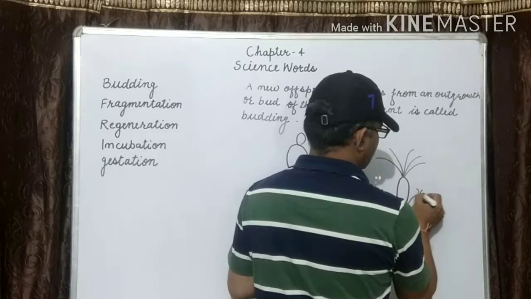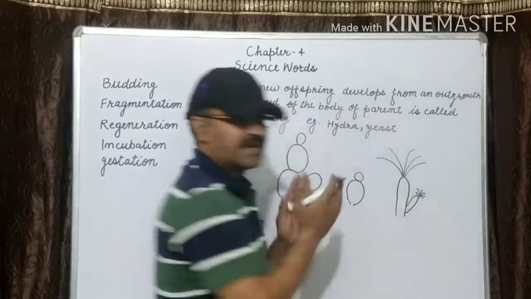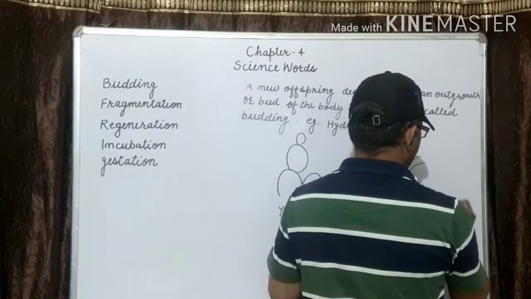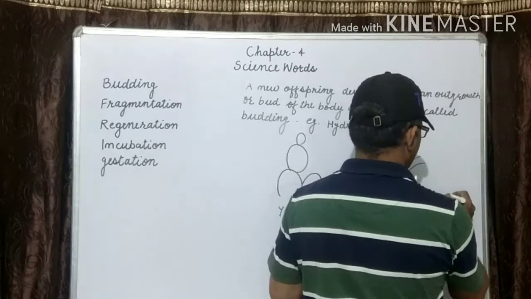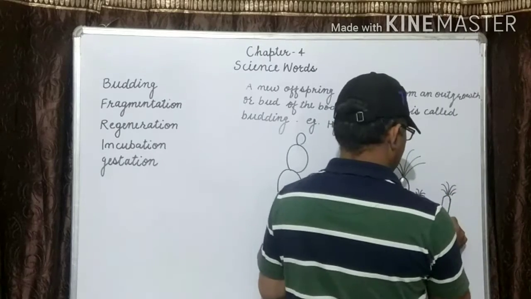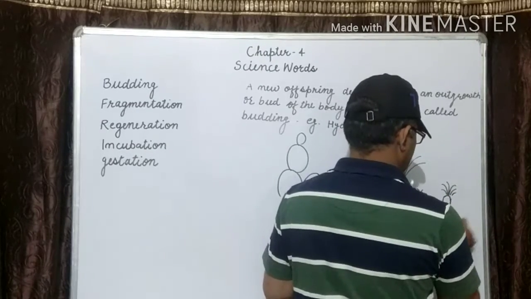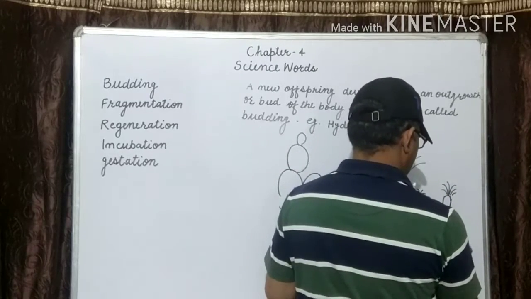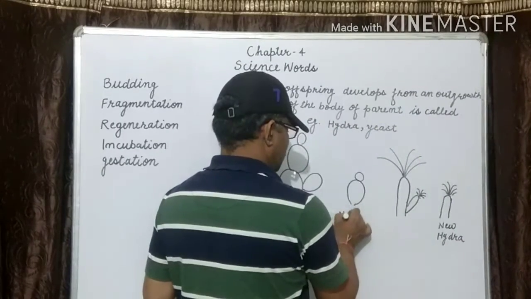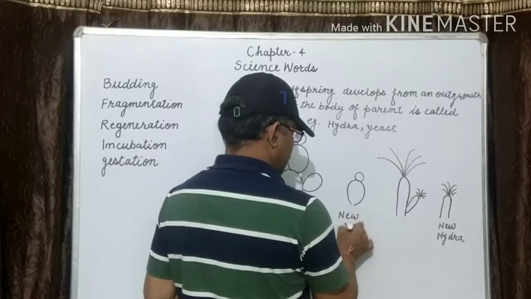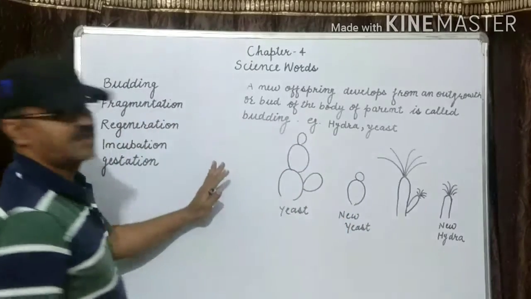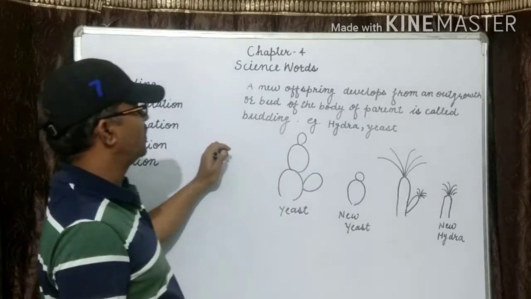After it matures, it separates from the parent plant and grows into a new individual. A new hydra, a new yeast. Is budding clear? Is there any problem? I think there is no problem.